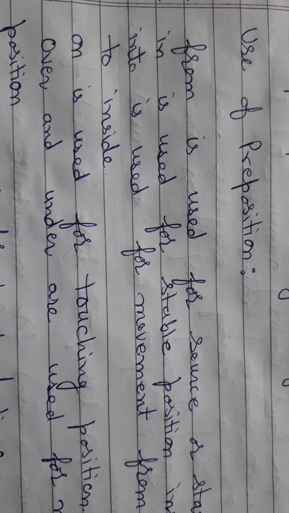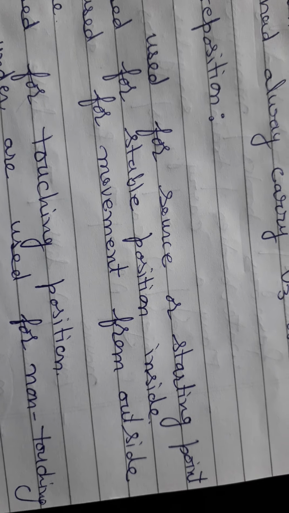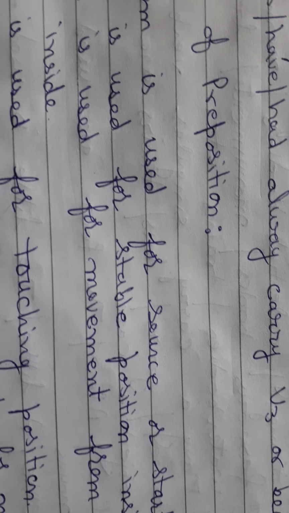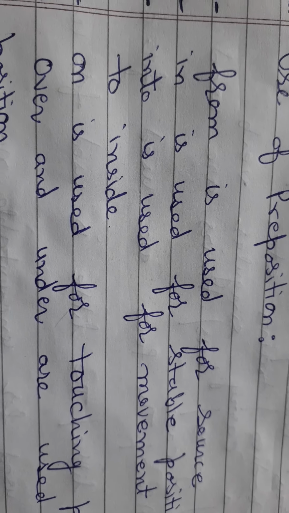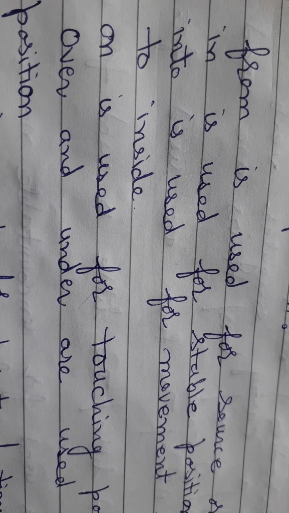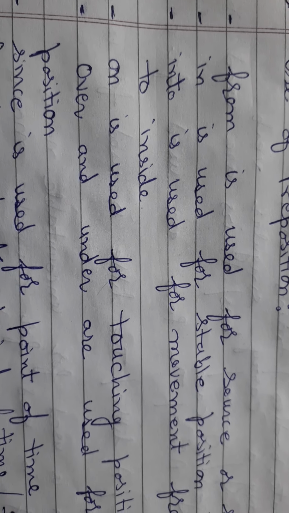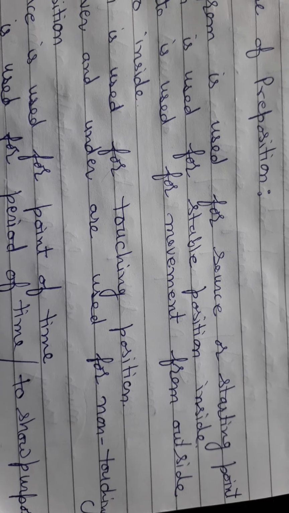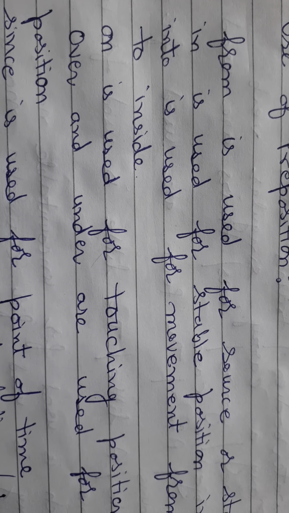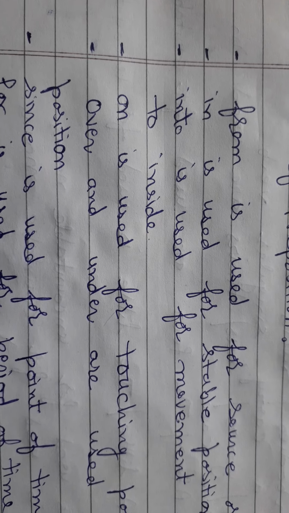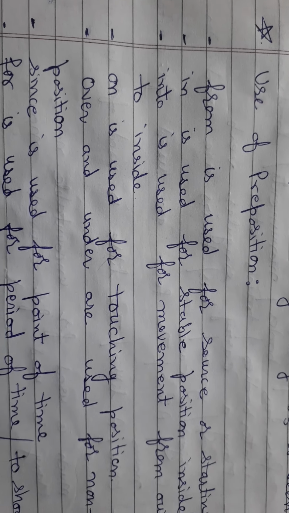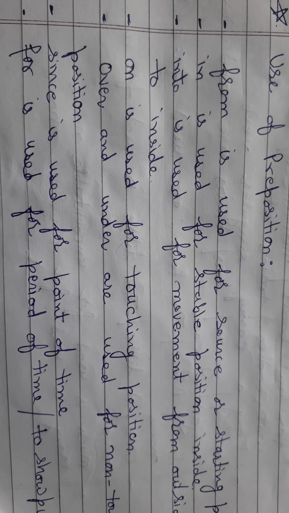Then in is used for stable position inside. Where do we use in? If we talk about the stable position inside something or some place, then in will be used. And into is used for movement from outside to inside. If any noun is moving from outside to inside, then into will be used.